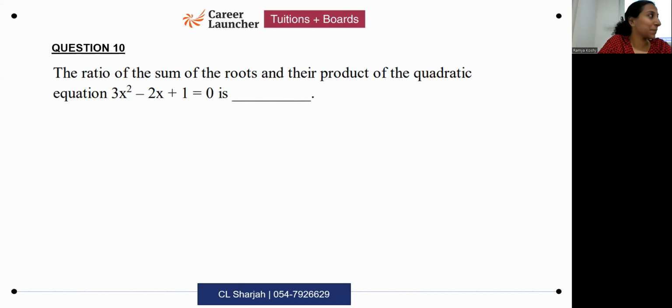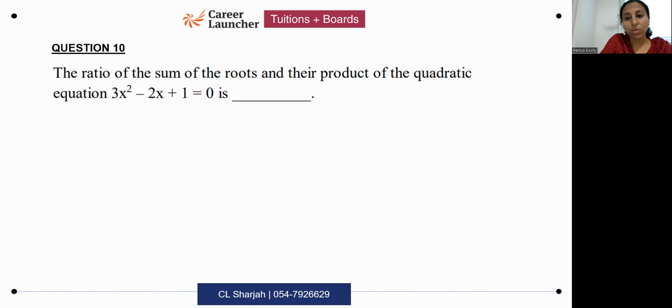What is the answer here? Ma'am, 2/3. The ratio of sum of roots and product of roots. I don't think it's 2 by 3. Anyone who got 2 by 3 or 3 by 2, it is wrong. The ratio of sum of roots and their product.